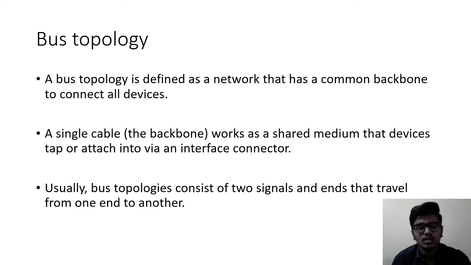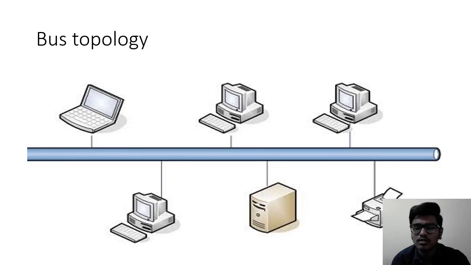So let us see the advantages and disadvantages and the diagram. Here there is an image of the bus topology. It is connected to one main cable, and it is the backbone.